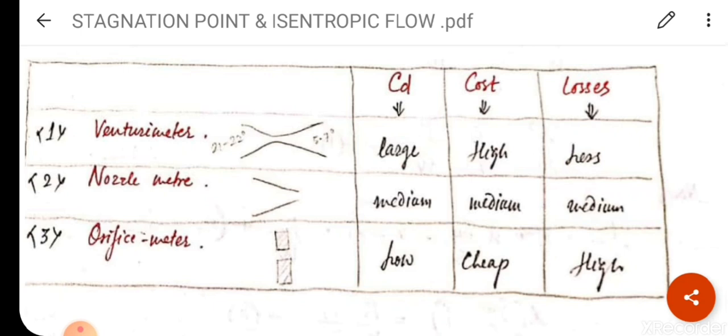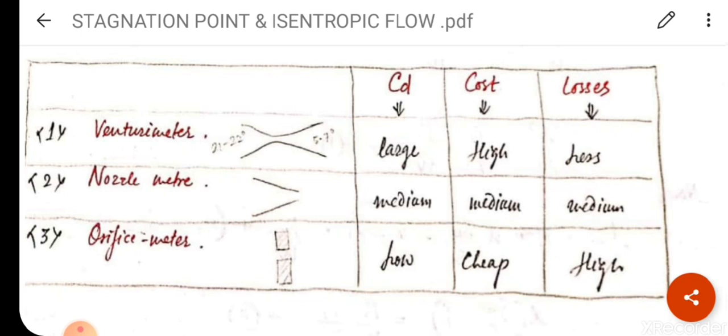Clear? Already explained in the last lecture and the lecture before, that is the application of Bernoulli's equation, that is venturimeter, and the application of Bernoulli's equation, that is orifice meter. What is nozzle meter? Nozzle meter is nothing but a nozzle, narrow on one side and broad, or pipe diameter, on the other side. For example, take a pipe and reduce the diameter of that pipe, it will give you a nozzle meter, or you can say nozzle. It will increase the flow velocity.